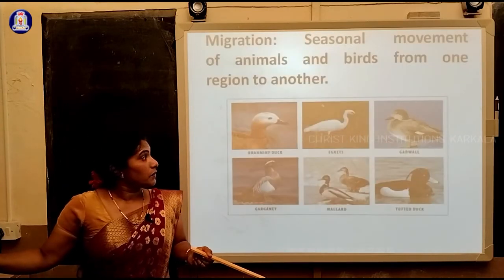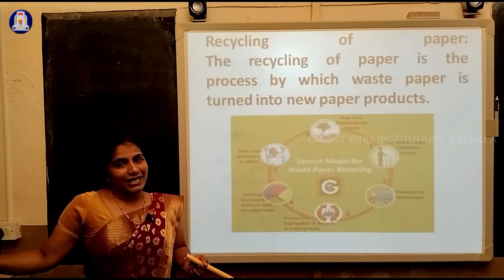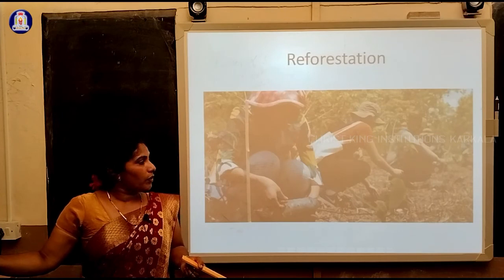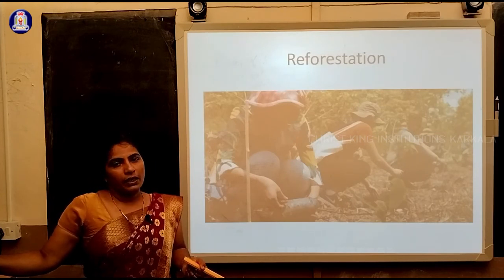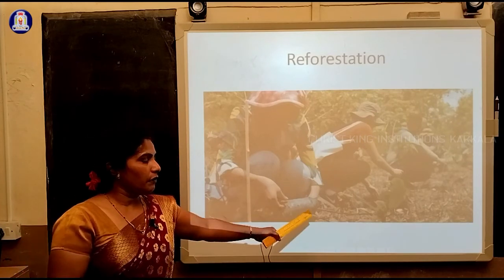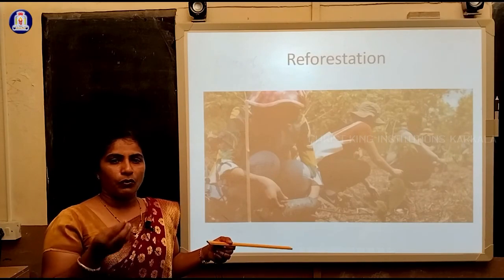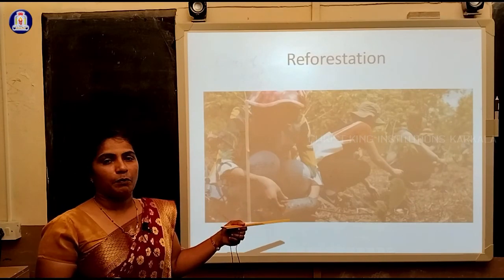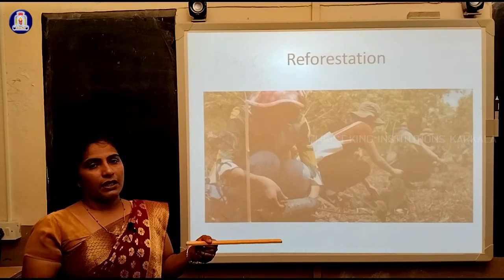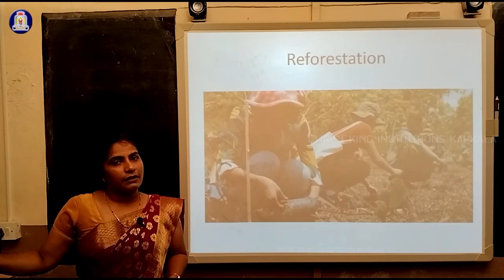Next we have studied migration or migratory birds, recycling of paper, then reforestation. Reforestation is the last one, where we are protecting our nature, moving one step forward. If we clear the forest area, at that moment if you grow a few saplings in that place, it will again convert into a thick forest in future generations. So this is about the conservation of plants and animals.